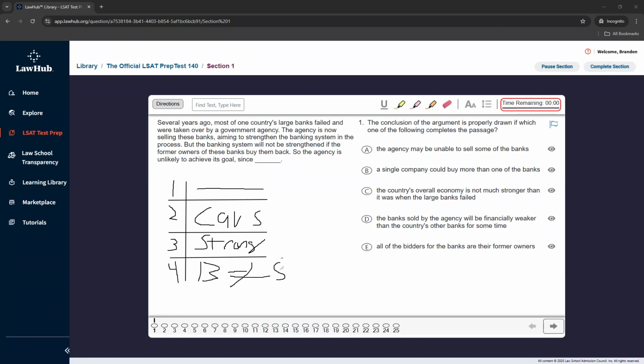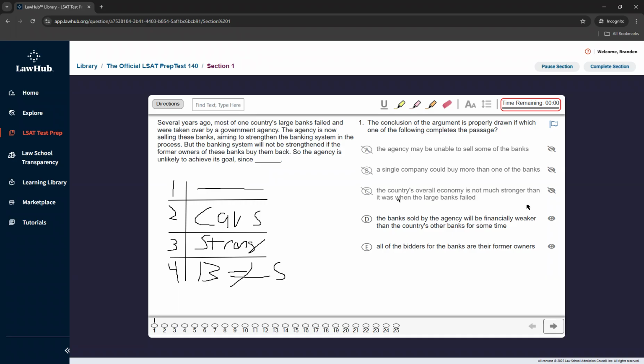So let's look at our answer choices now and see if we have things that line up. So with A, the agency may be unable to sell someone's bank. This violates our strong language, so we would throw this one out because this is more of our moderate to weak. With B, a single company could buy more than one of the banks. Again, weaker language here, so I wouldn't like this. C, the country's overall economy is not much stronger than it was when the banks failed. So this one's going to be comparison. For that reason, I wouldn't necessarily like it because we have causation, not comparison. So I would get rid of it based on that.